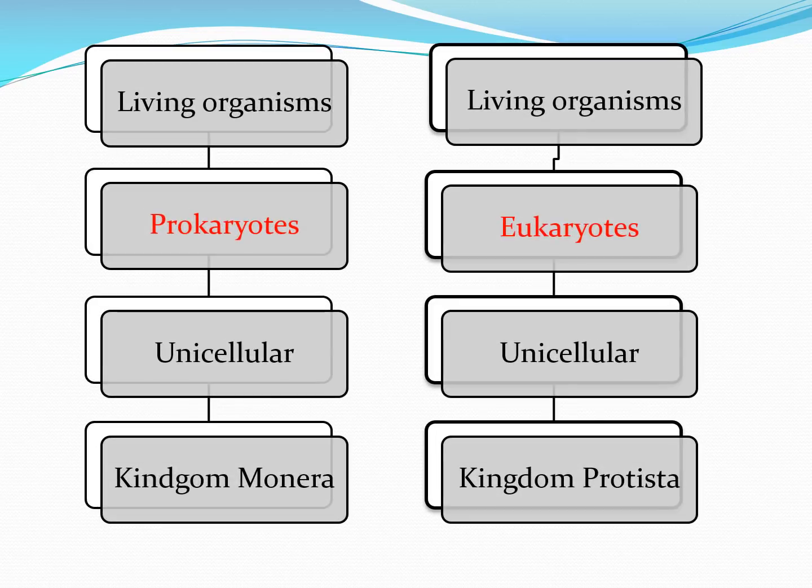Now we will compare the two things which we have already learnt: kingdom Monera and kingdom Protista. If you try to compare the classifications for both, you will understand that it differs at the point marked in red. Everything remains the same, but kingdom Monera is a prokaryote and kingdom Protista is a eukaryote, which means kingdom Monera has simple cell structure whereas Protista has complex cell structure. Both are unicellular or single-celled organisms.